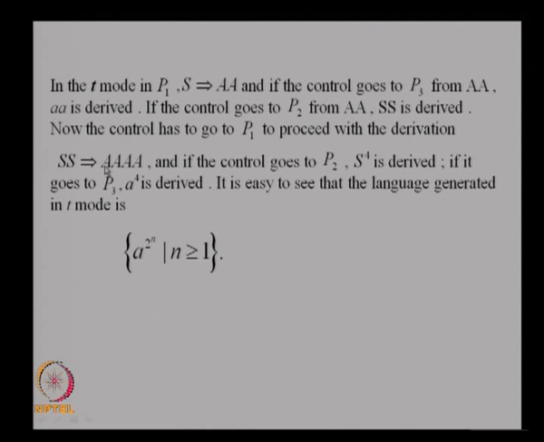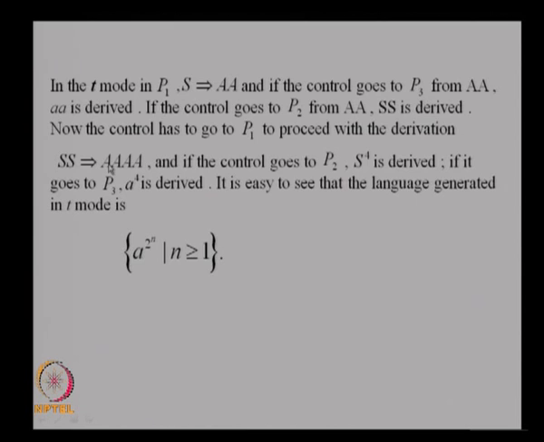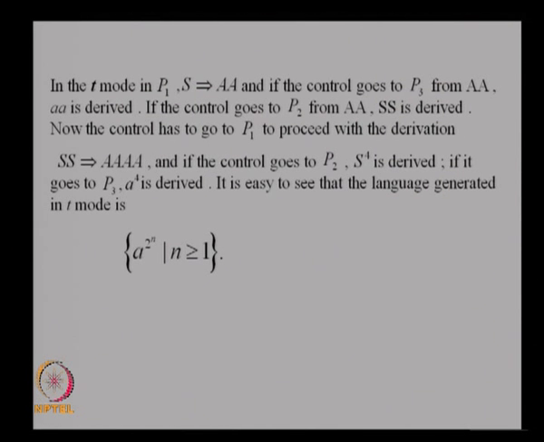Now, I have a chance to go to component 3, where all the 4 a's will be converted into small a's. It is not possible to just convert a portion of it and leave the other, because it is a terminating mode. As long as it is possible to apply the rule a goes to a, I will have to use it. Then if I use the rule a goes to s, all the 4 a's will be converted into 4 s's, and they will be converted into 8 a's using the first component, and again I have the choice of making them into small a's or proceeding further.